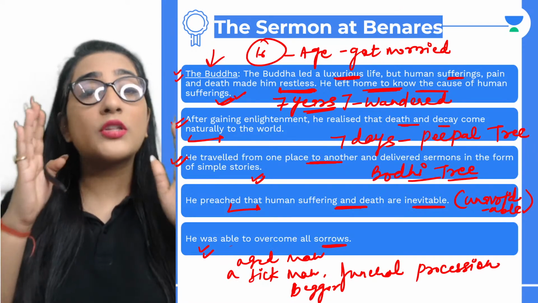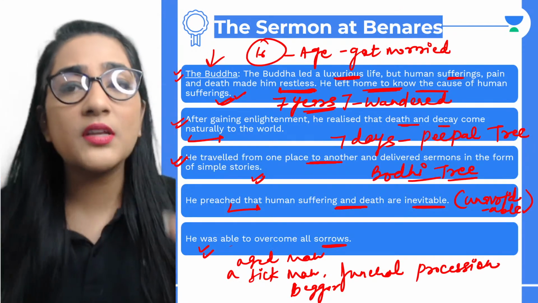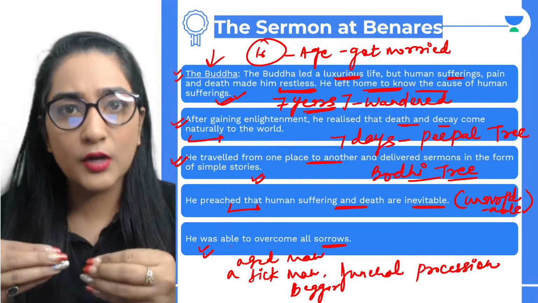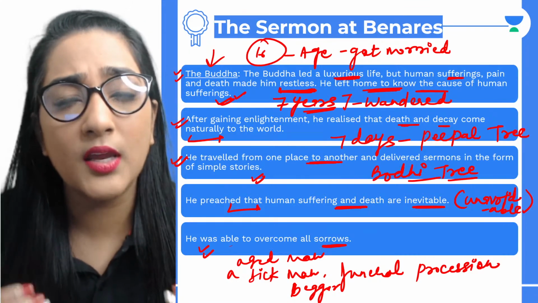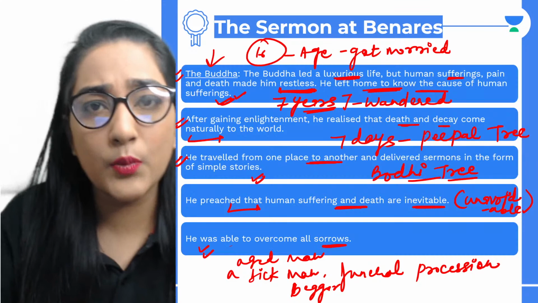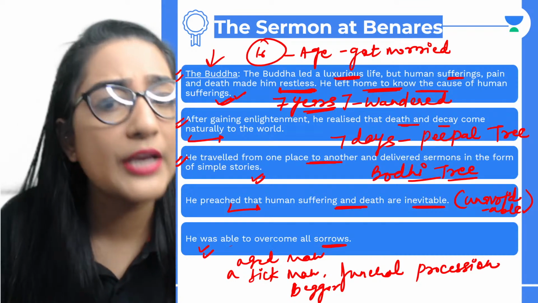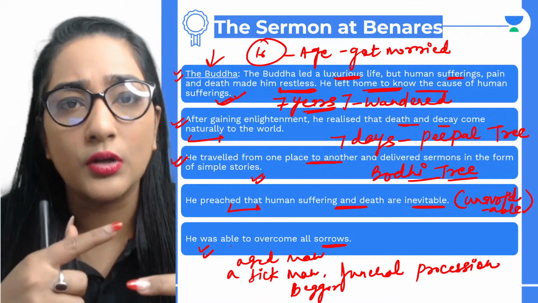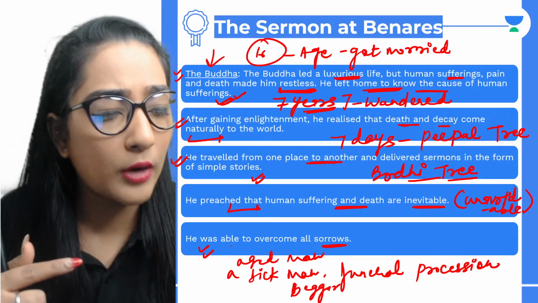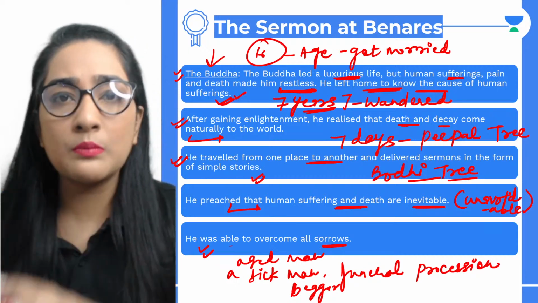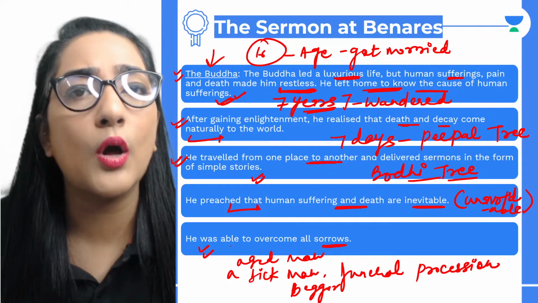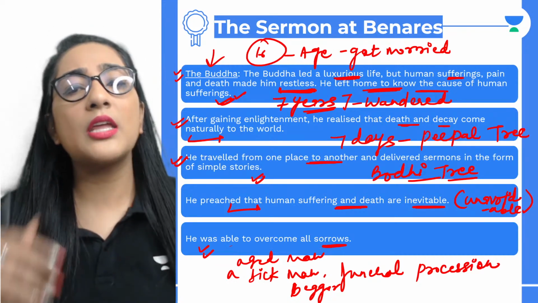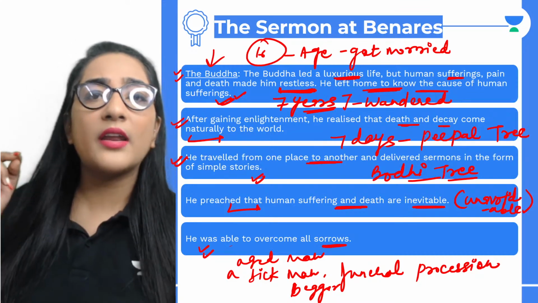All right, so this is what you have to, I have given this in brief. You have to explain it with the examples I have dealt with in our special classes, and on the YouTube platform as well. Do not miss my special classes because all the classes are interconnected with each other. Unless you maintain a pace with me in the classes, you'll be losing all the important points. So herein he preached that human suffering and death are inevitable.